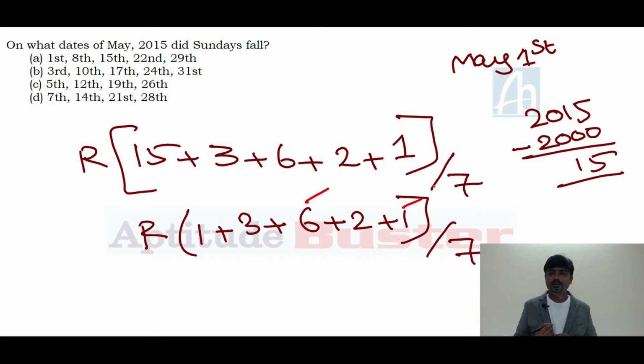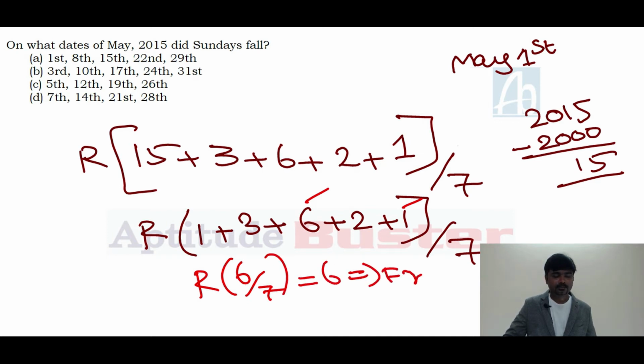6 plus 1, 7. So leave it. The remaining is 1 plus 3, 4. 4 plus 2, 6. 6 divided by 7. The remainder is 6. 6 means Friday. That means we can understand the 1st May was on Friday. 3rd May will be Sunday. Then 3rd May, 10th, 17th, 24th and 31st all fall on Sundays. The answer for this question is answer choice B.